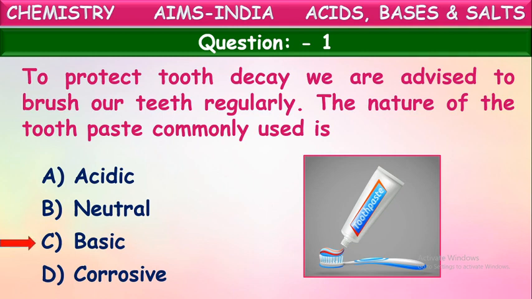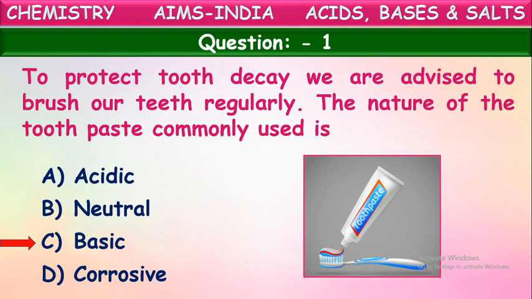Yes, toothpaste is basic in nature. Because in our body, in the mouth, a little quantity of acidic substances is produced. These acidic substances may spoil our teeth and cause decay of our teeth.